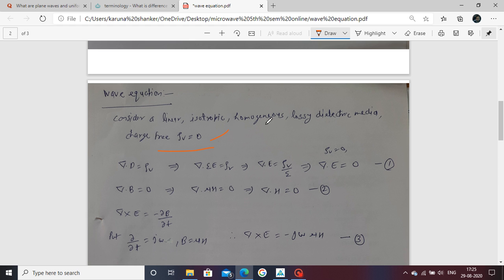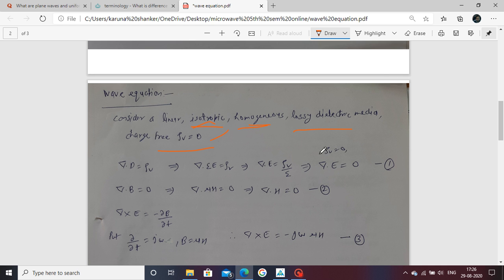The medium is linear, isotropic and homogeneous. Homogeneous means all points have the same property. Isotropic means the property is the same in all directions, not dependent on direction. If the property is direction dependent, then it is anisotropic, not an isotropic medium. Homogeneous means the property is the same everywhere. Lossy dielectric means some loss is present in the medium.